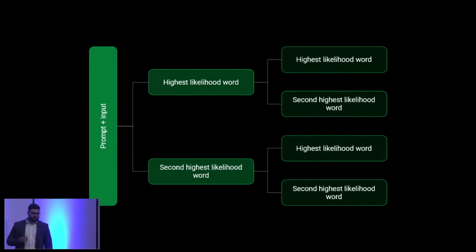0 is the deterministic case where it will always choose the most probable word, and as we increase the temperature parameter, it will tend to choose answers that it does not calculate to be the most probable. In this case, for simplicity of the scheme, I chose to show you only 2, but in reality for each word that the model estimates there are not only 2, there are many more. So think of it as a tree that the model will run through. In the deterministic case, always the most probable one.